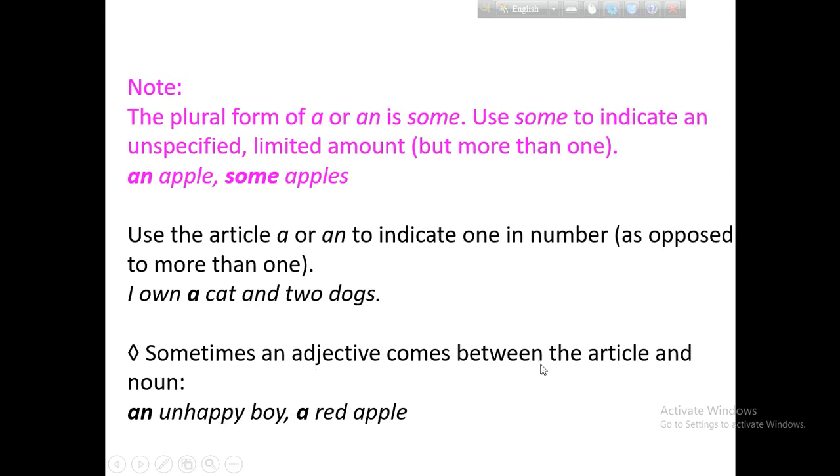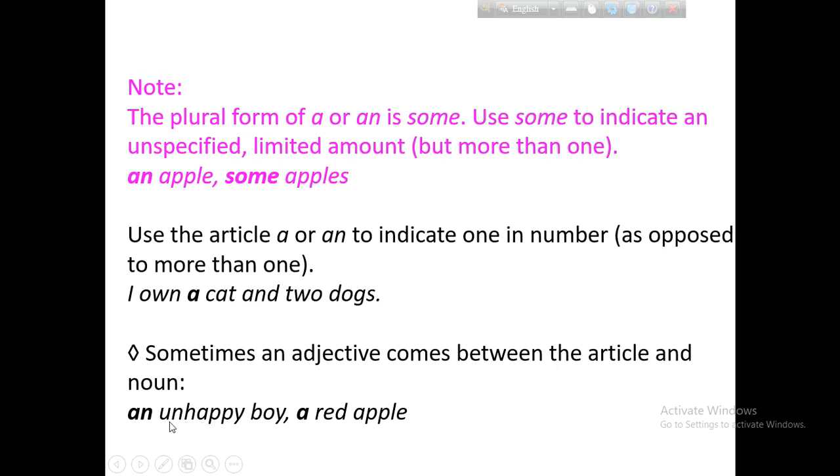Sometimes an adjective comes between the article and the noun. Here an is the article, boy is the noun, and in the middle there is the word unhappy, the adjective. In this position, you must use the article according to the adjective, how it appears in the sentence.